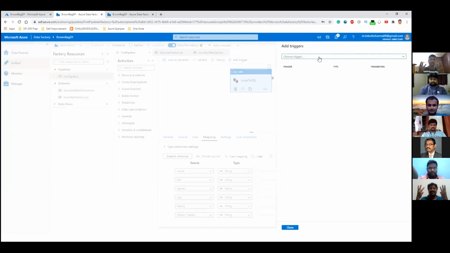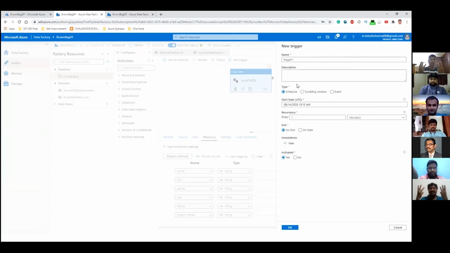So it will bring up a window for you to schedule the trigger in the future time. You can put it on a recurrence basis, or you can specify a particular time here. So it's useful when you want to schedule a trigger. This particularly comes in handy when you want to perform a daily load. Then you would schedule a trigger based on the timings required. So you can do that.